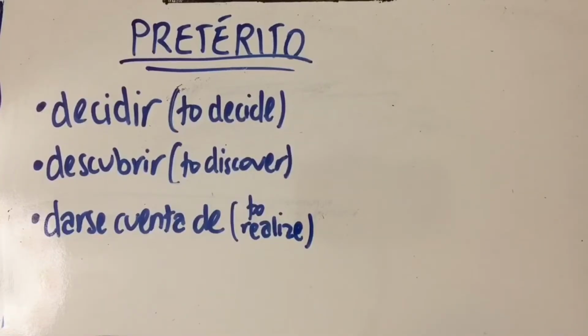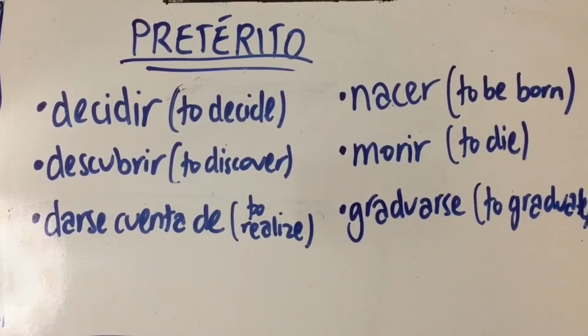Now, these next few are a bit more common sense kind of words. There's nacer, morir, graduarse. I mean, obviously, you're only born once, you only die once. It can't be continuous, right? So always use a pretérito for these words. Now, of course, there are a few other words like this that are always pretérito, but your teacher will likely give you a list of those words that they'll test you on. So make sure you look at that.